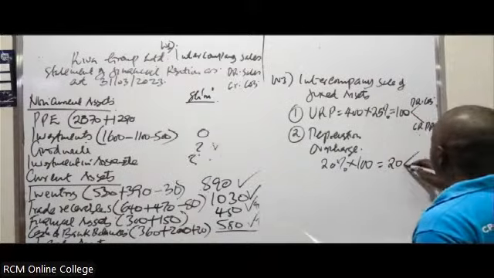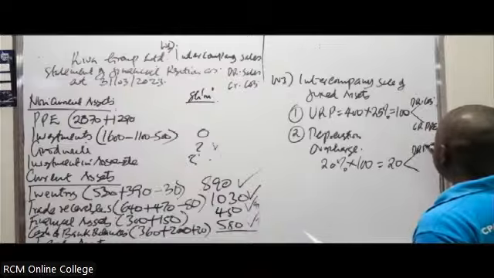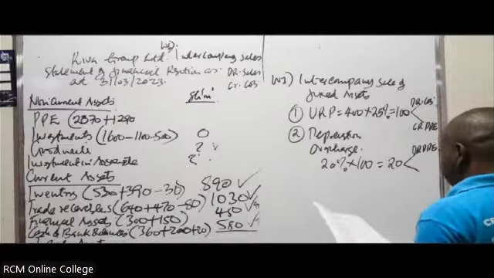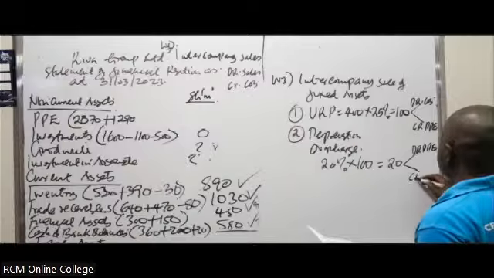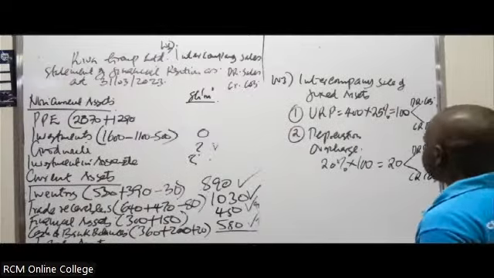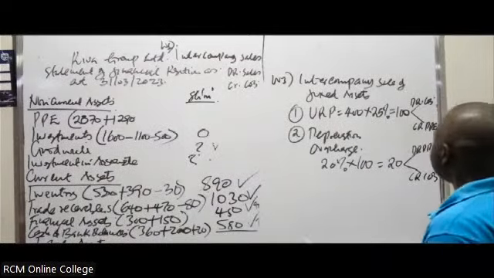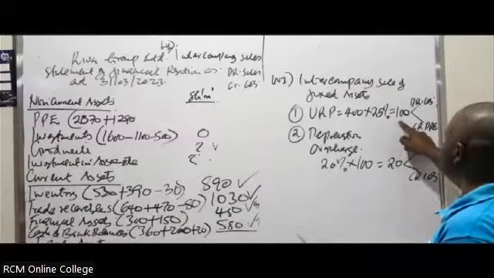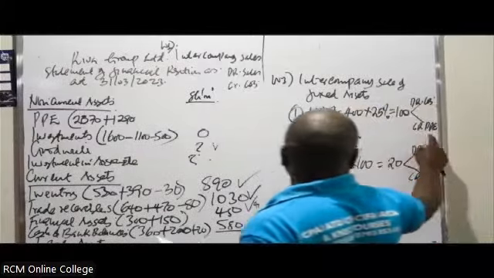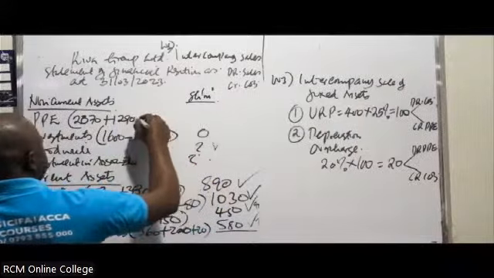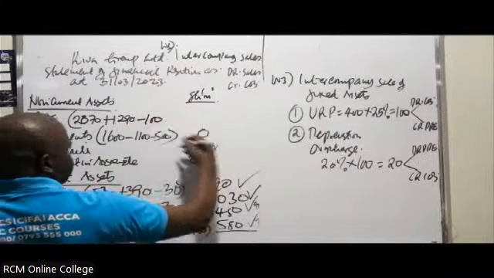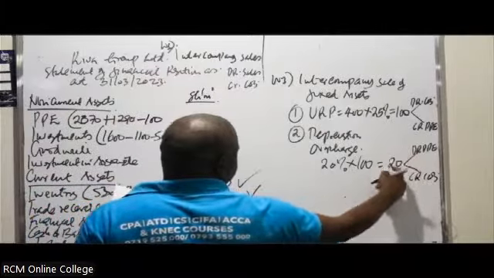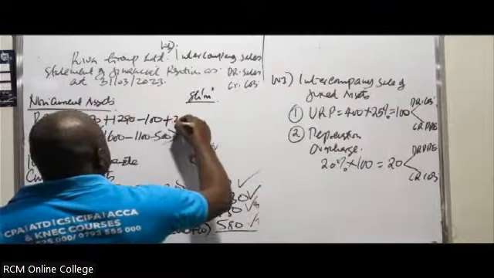So with this one, you debit the PPE, property, plant, and equipment, and of course, you credit the cost of sales. So you can see here we've already made an adjustment on the property, plant, and equipment. You say minus 100, but we've debited plus 20.